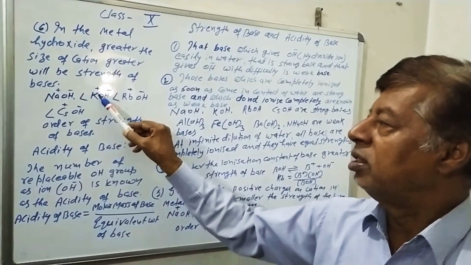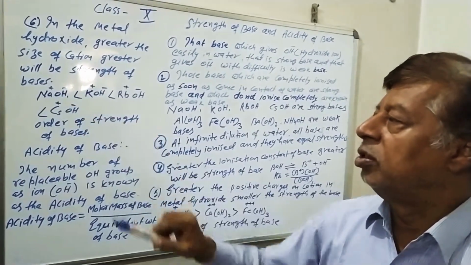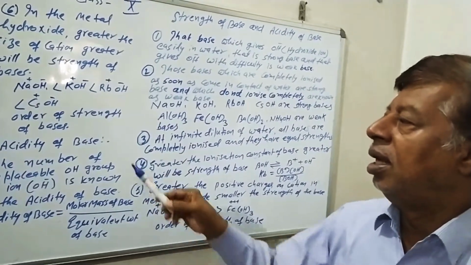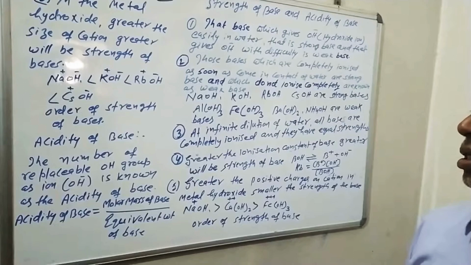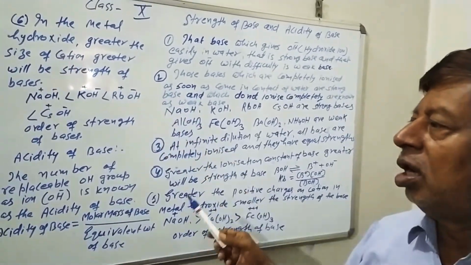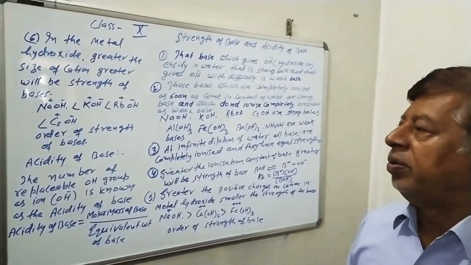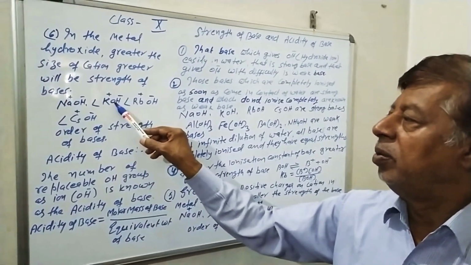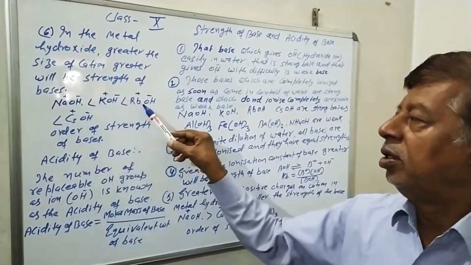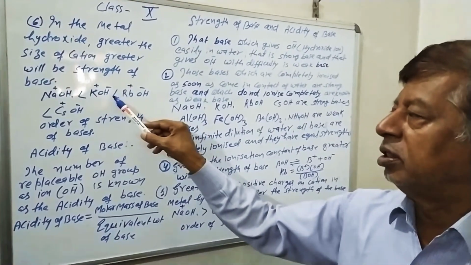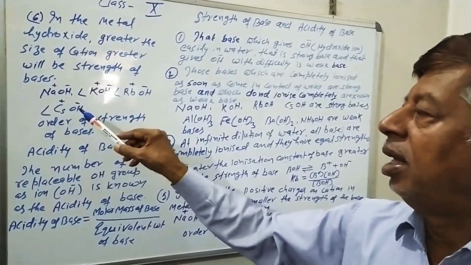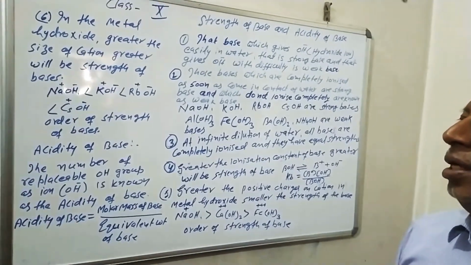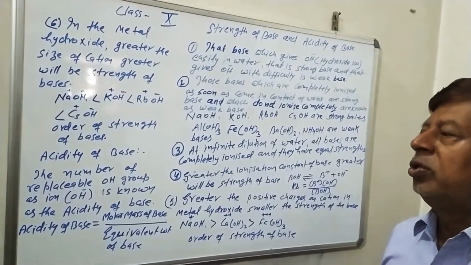Potassium ion is greater in size than sodium ion, rubidium ion is greater than potassium ion, and cesium ion is greater than rubidium ion. So the order of strength is: KOH is stronger than sodium hydroxide, rubidium hydroxide is stronger than potassium hydroxide, and cesium hydroxide is stronger than rubidium hydroxide, because the size increases from sodium to cesium ion.